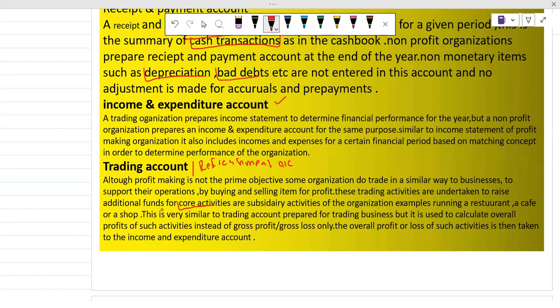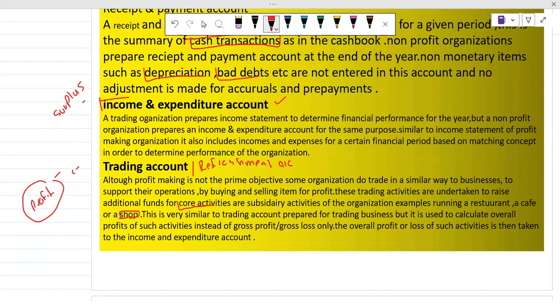When we are going to make the refreshment account for any NPO, at the end we have a profit. If we are making an income and expenditure account, we use the terminology surplus for it. But if we are making a trading or refreshment account, then at the end, if we have a positive figure after deducting the expenses, we will say profit. Why? Because this cafe and this shop are working only for profit. So that is why we use profit terminology for it. But we just shift that profit amount to the income and expenditure account.